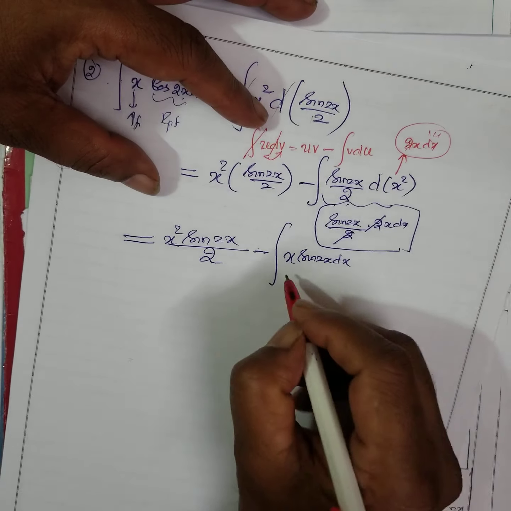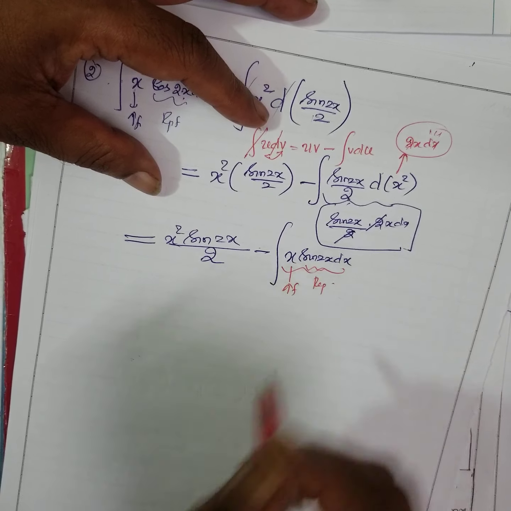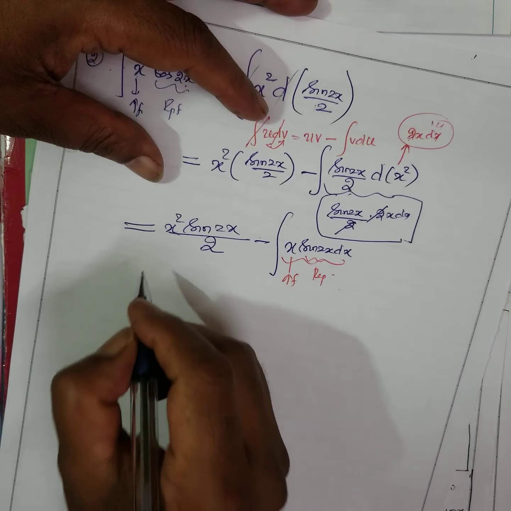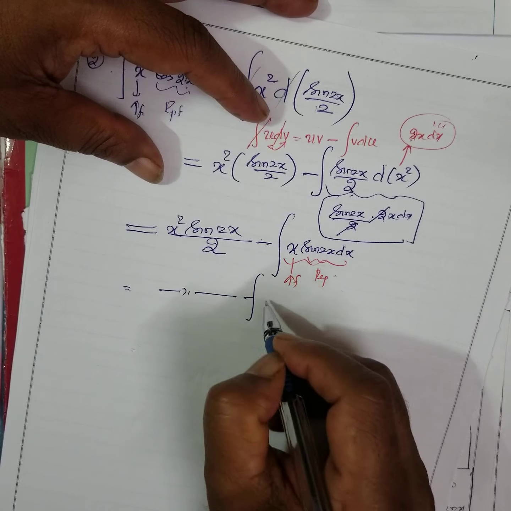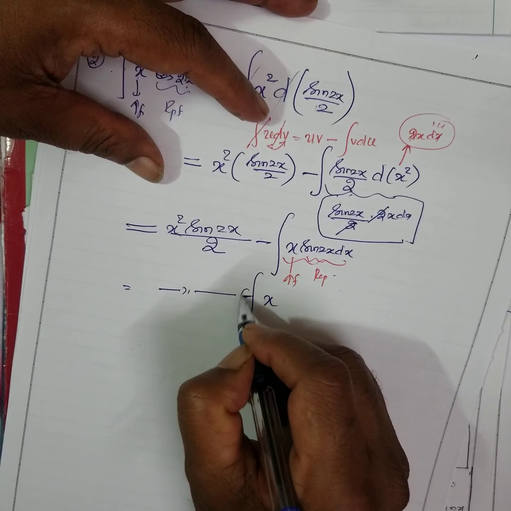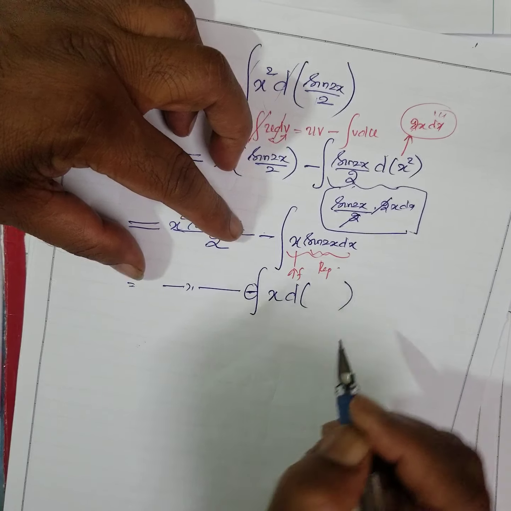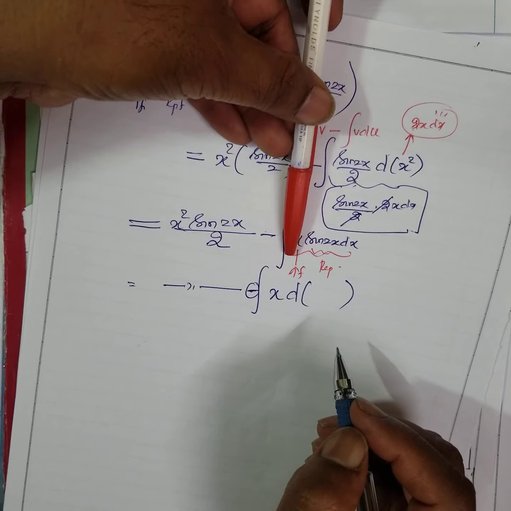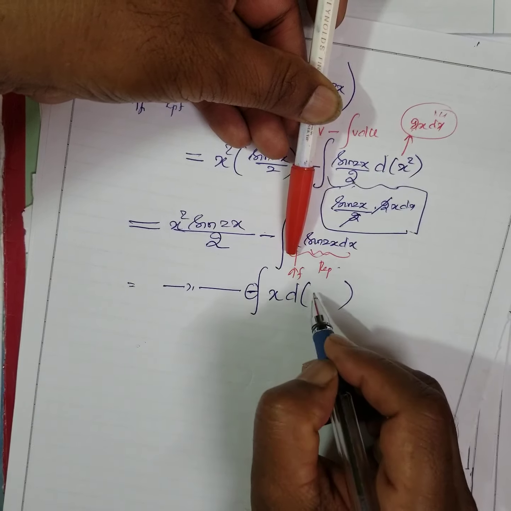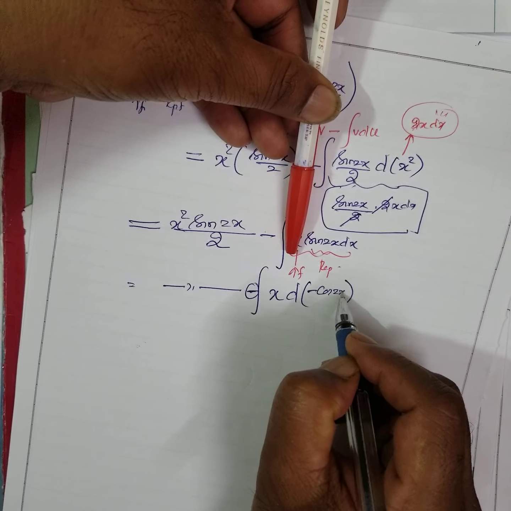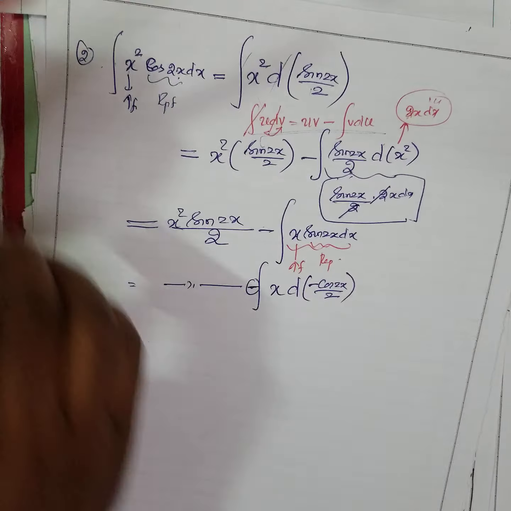Now once again, what is this? This is an increasing function, this is a repeating function. What you have to do? This is ditto, minus integral of, you write the increasing function here, see this minus, you write it. I'll put one d, close this x. If you close this x, what do you see? Integral of sin 2x. Integral of sin 2x is what? Minus cos 2x by 2. Then again use the same formula, the above formula. What is the above formula?